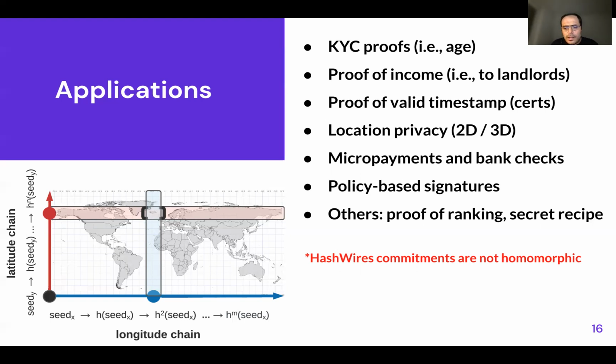And finally, we have to mention, because this is a question that we usually get, HashWire commitments are not homomorphic, which means that we cannot use them in schemes like Mimblewimble or other schemes that require adding commitments together. Unfortunately, this is a limitation of HashWires, one of the limitations.